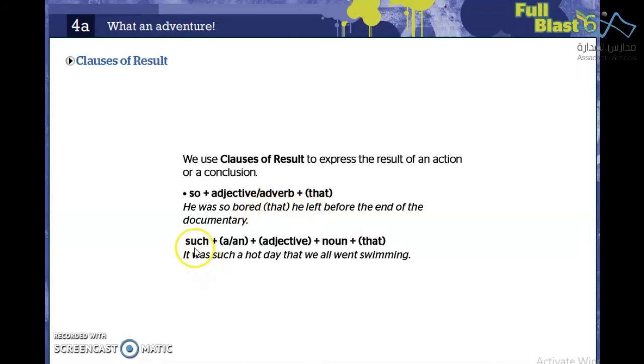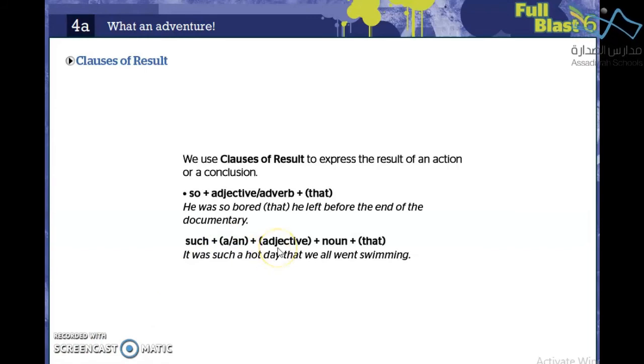Second, we write such plus a or an plus adjective plus a noun, then that. As you see here, we put a or an between two brackets, the adjective also between two brackets, and also that. Here, a and an between two brackets because when we write a noun in plural form, we do not use a or an. And as you know that a or an is used with singular countable nouns.